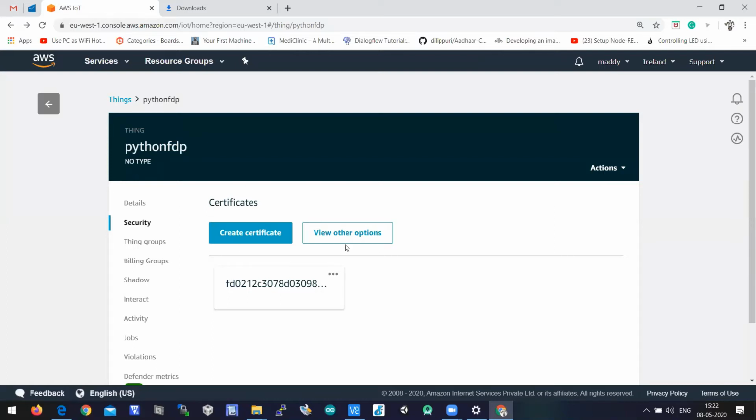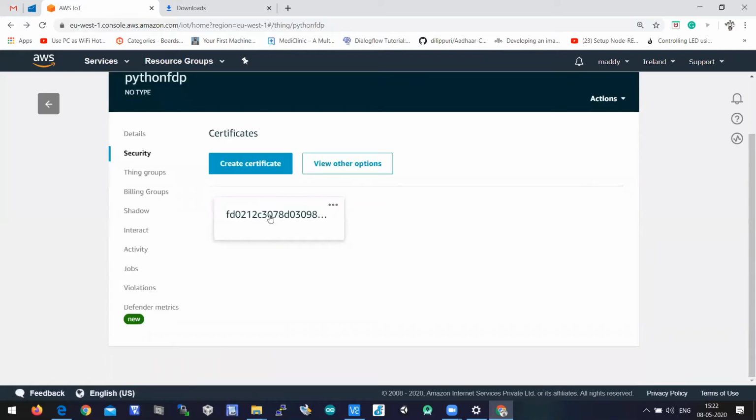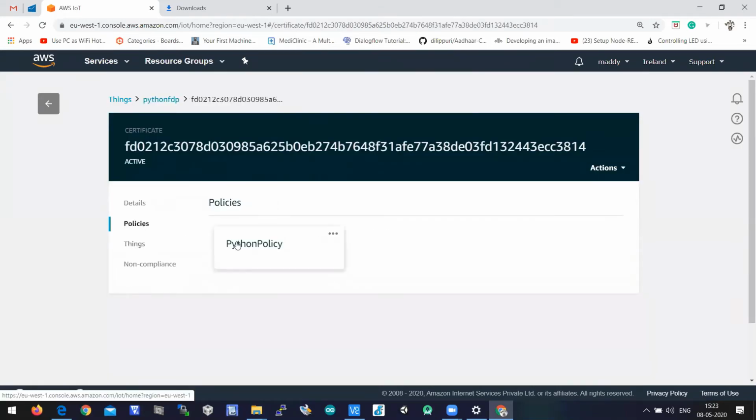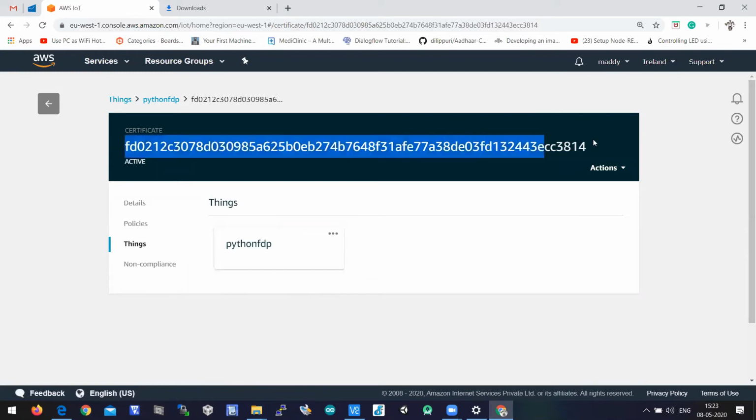The certificate should have a policy which is created earlier. The name of the policy is Python policy. So make sure that the policy is Python policy, thing is Python FTP in the certificate. Okay, so this certificate is active and it is connected with a thing called Python FTP and having a policy called Python policy. So this is how it is connected.